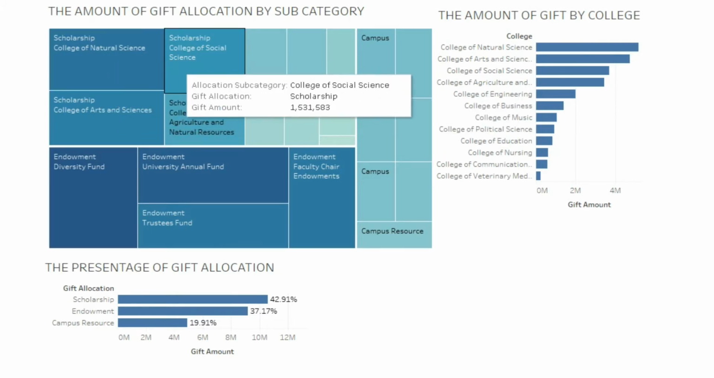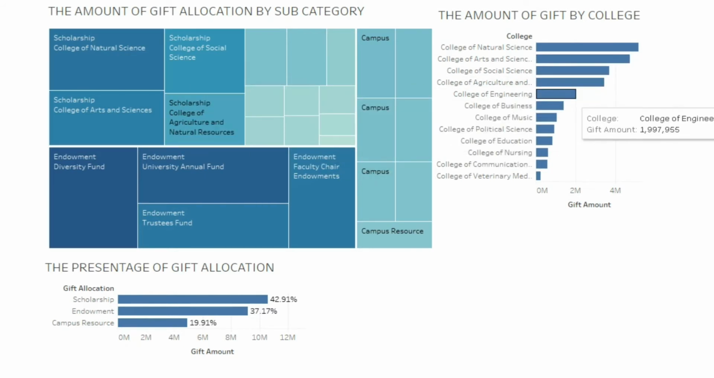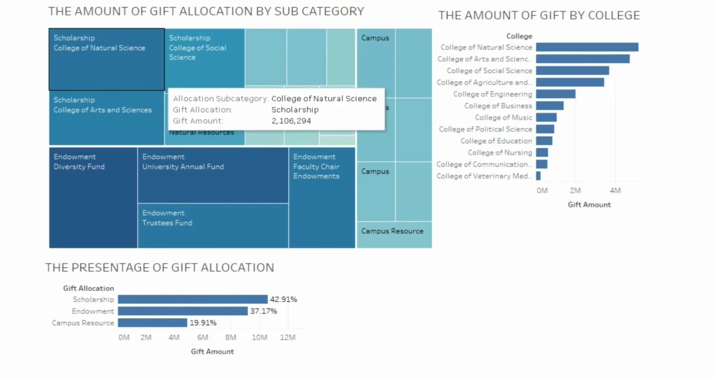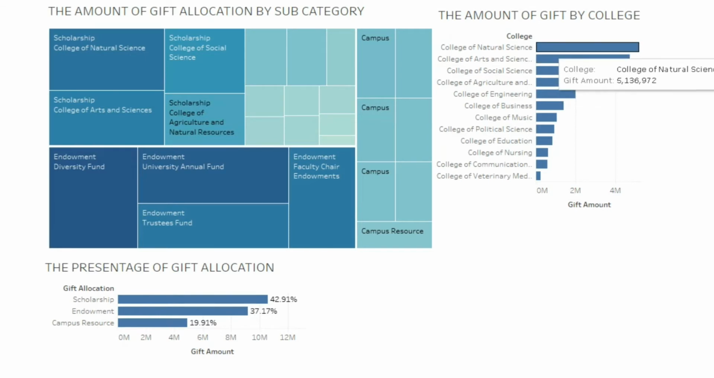As you can see, why is the scholarship received by each college different? Because the donation allocated to the scholarship of each college depends on the donation made by the alumni of the college itself. As we can see, the alumni of College of Natural Science contribute the most donation. Therefore, the scholarship received by College of Natural Science is higher than the others.